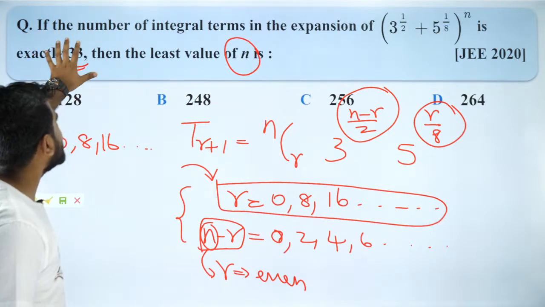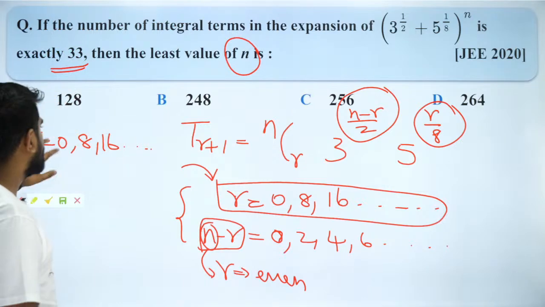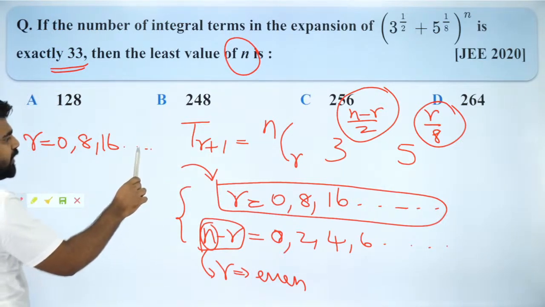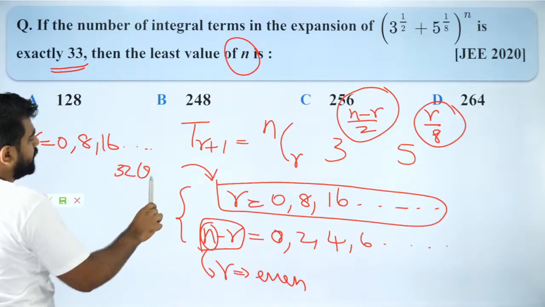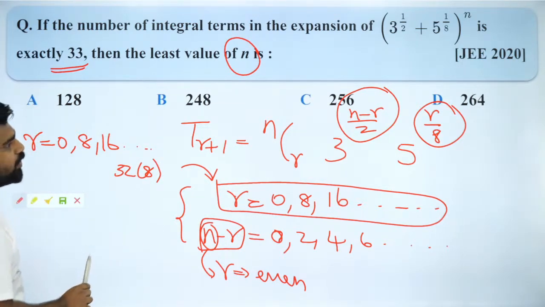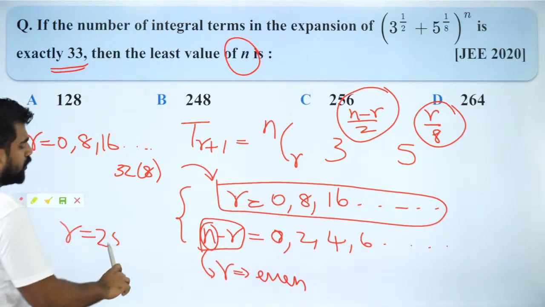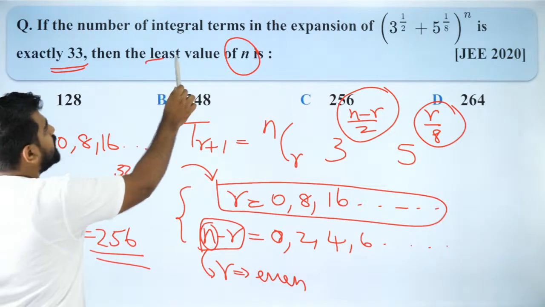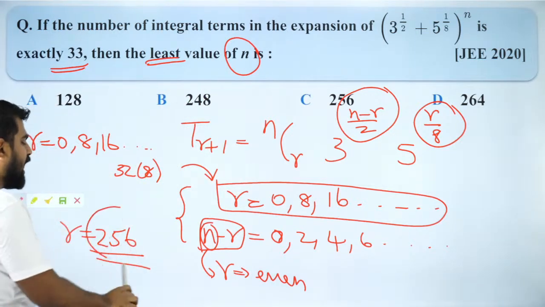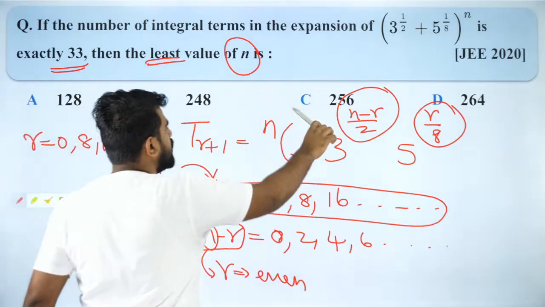Now I have exactly 33 terms which are integers. So this should continue till 33. So it will continue till 32 into 8. So 32 into 8 will be what? Any idea? It will be 256. So 256 will be the maximum value of r, and to find the least value of n, that maximum value of r will be equal to n. So the answer is option C.